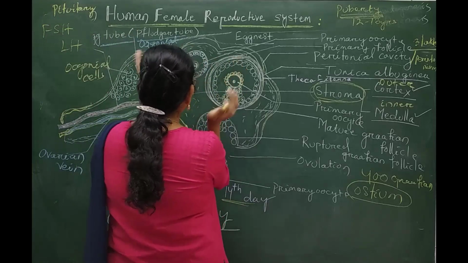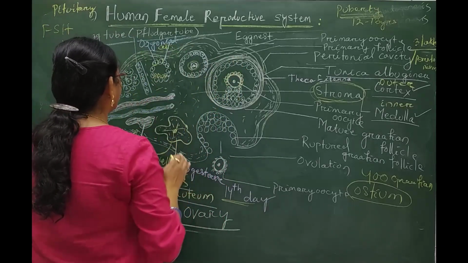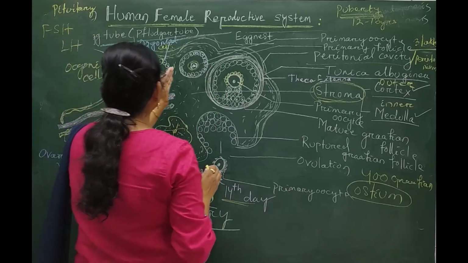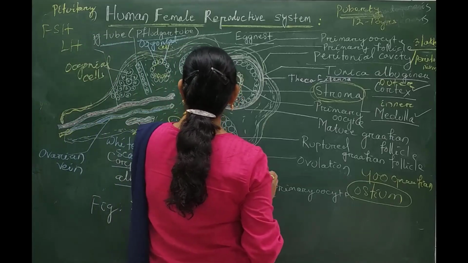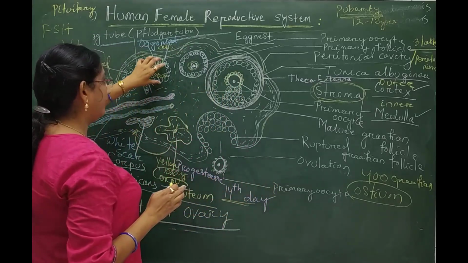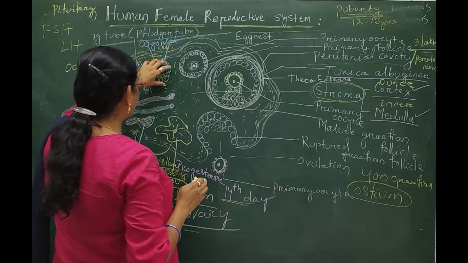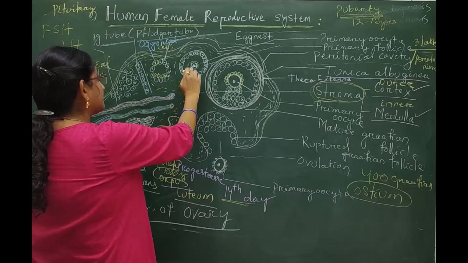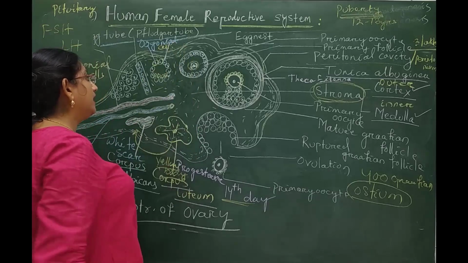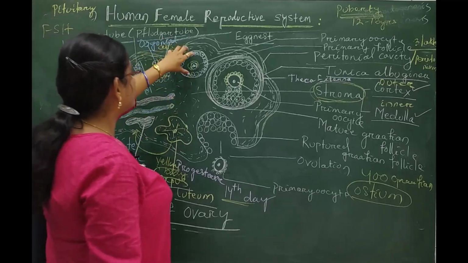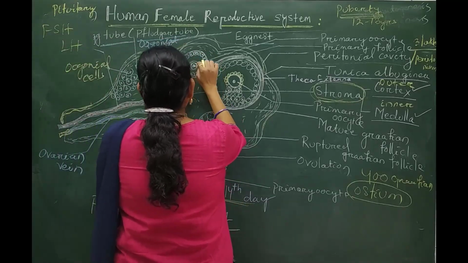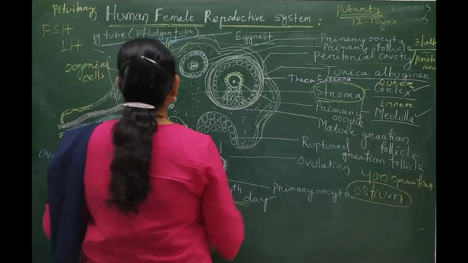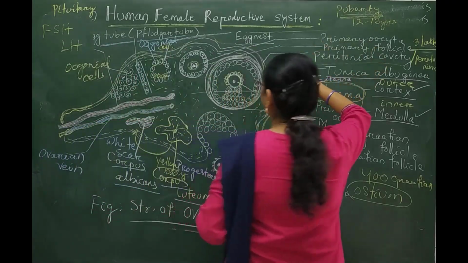Then comes another structure, the primary follicle. From the oogonial cells, one comes to the central part of the primary follicle and forms the outer granulosa layer and the inner central structure.